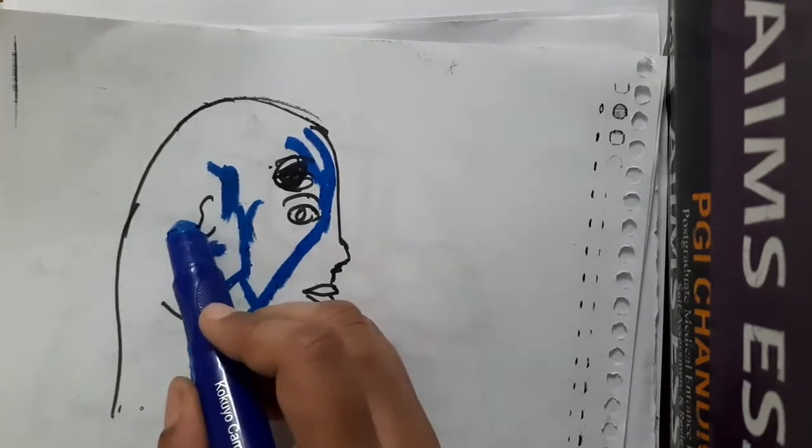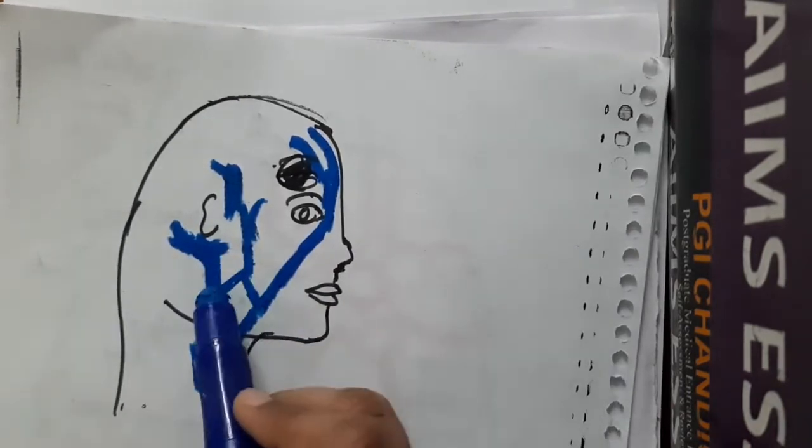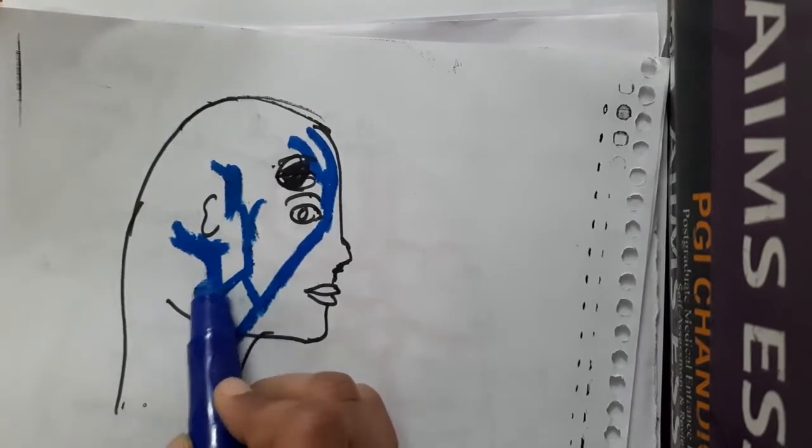Now the posterior part of the retromandibular vein will combine with the posterior auricular vein and drain into the external jugular vein. Okay, this is the external jugular vein. Let me write it so that it becomes easier for you with no confusion.